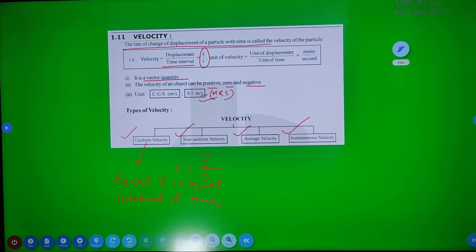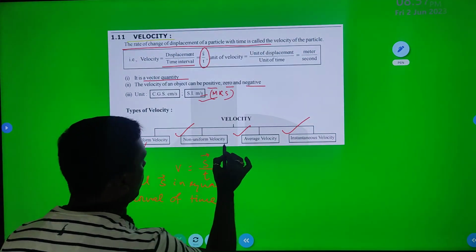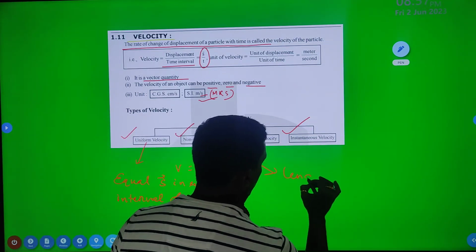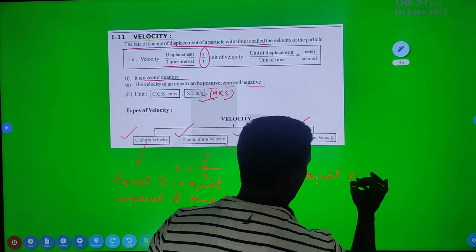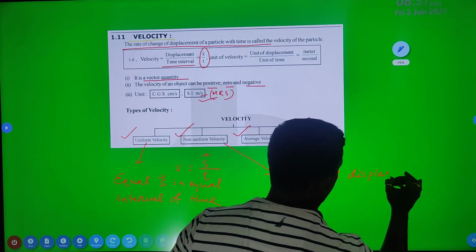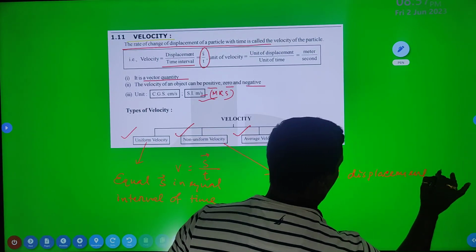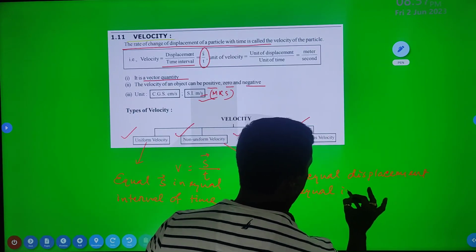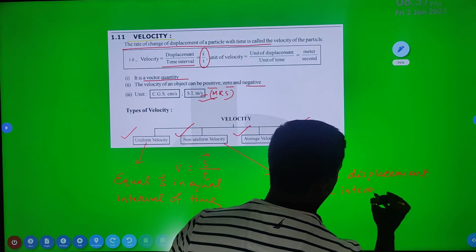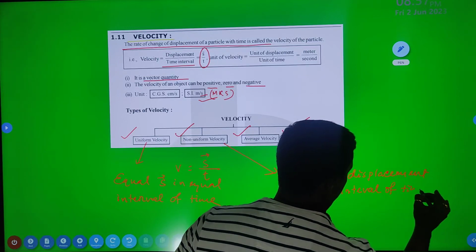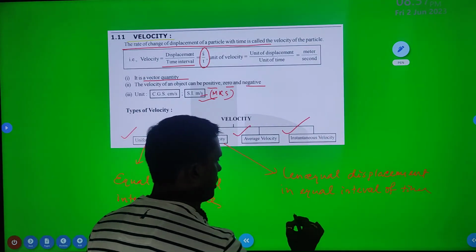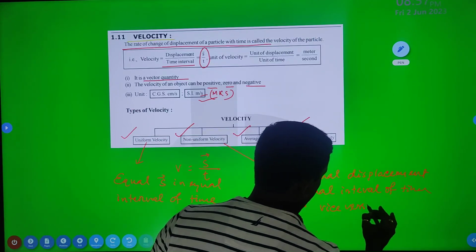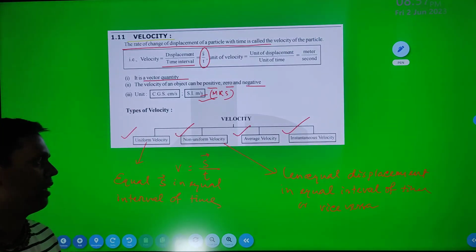If you go through non-uniform velocity, it is unequal displacement in equal intervals of time, or vice versa.